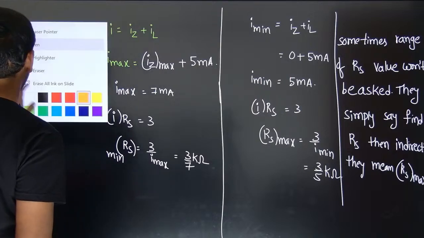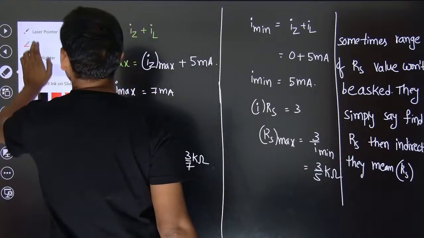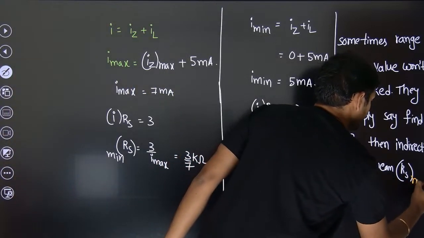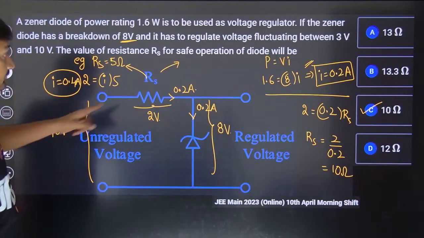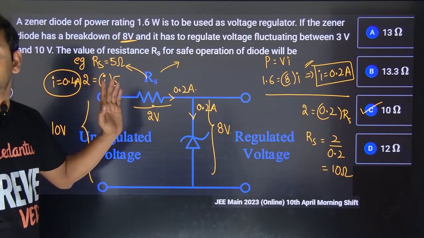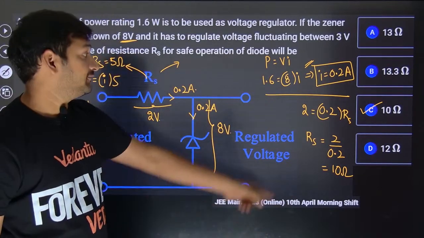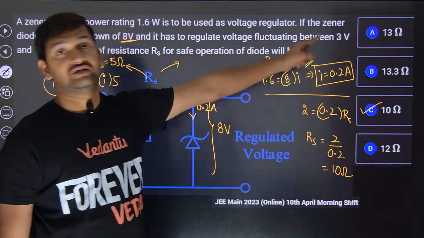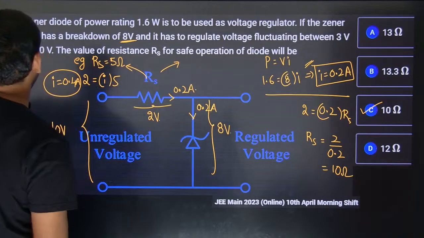Here I have to put minimum. So if you ask me, this question is a weird one, man. If you keep it 12, 13.3, 13 also, it's going to be safe. That's why I hate JEE Mains.